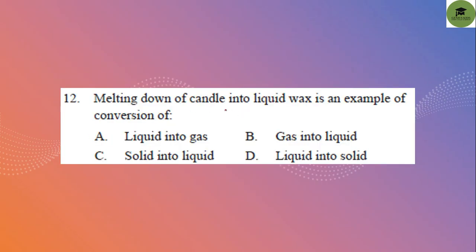Melting down of candle into liquid wax is an example of conversion of what? It is option C, solid into liquid. So candle, it is solid into liquid. It is a physical conversion of solid into liquid. So option C is your correct answer.